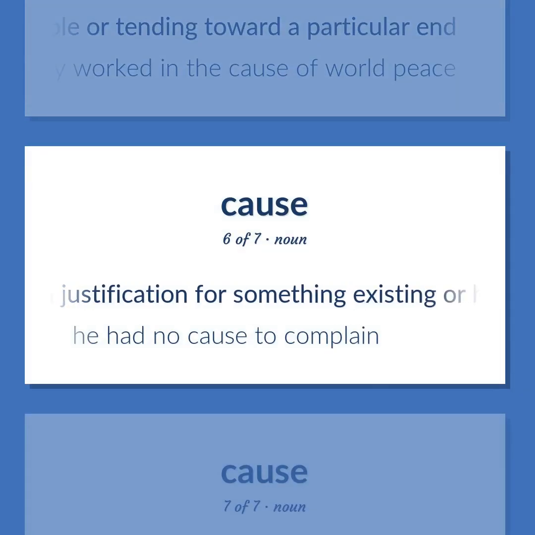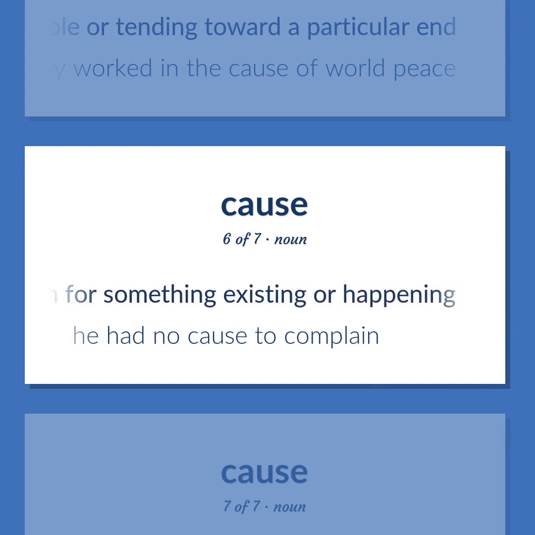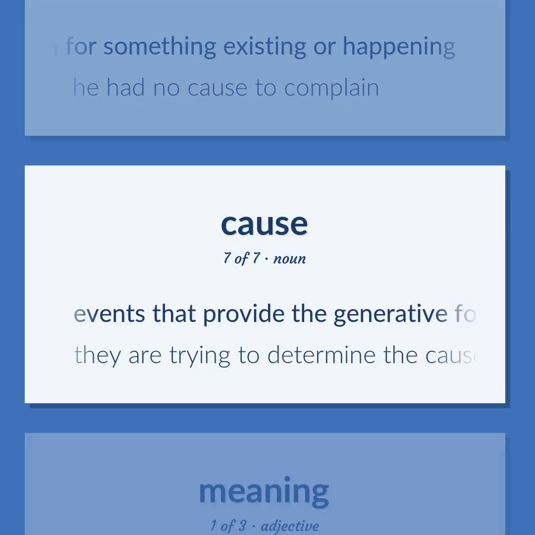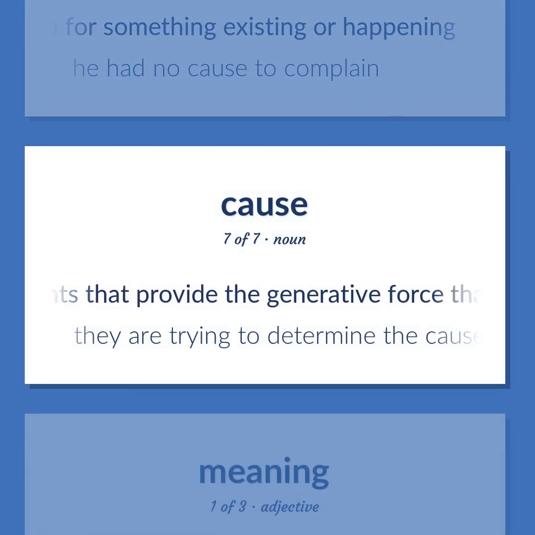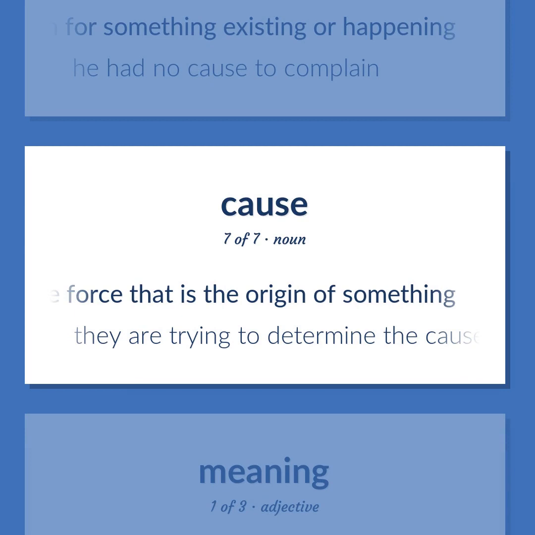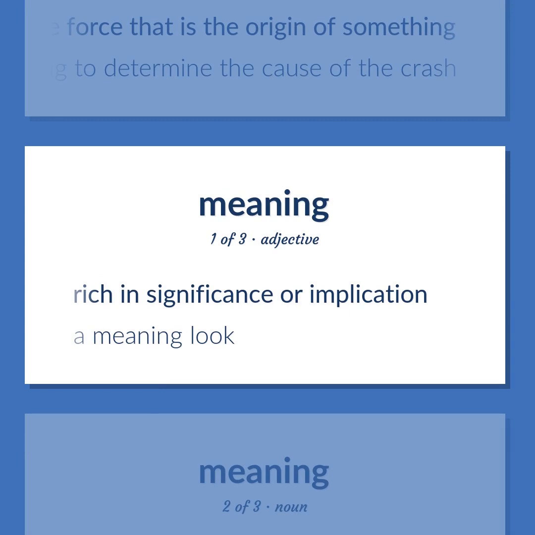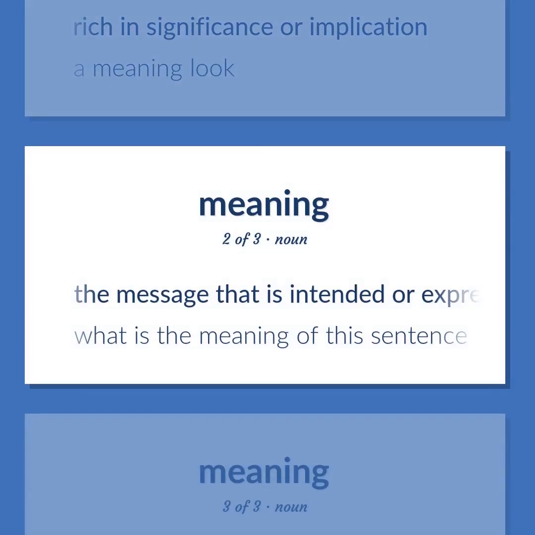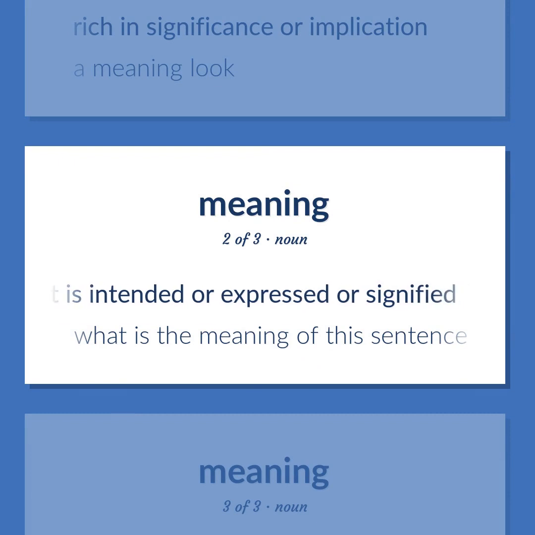A justification for something existing or happening. He had no cause to complain. Events that provide the generative force that is the origin of something. They are trying to determine the cause of the crash. Rich in significance or implication. A meaning look. The message that is intended or expressed or signified. What is the meaning of this sentence?